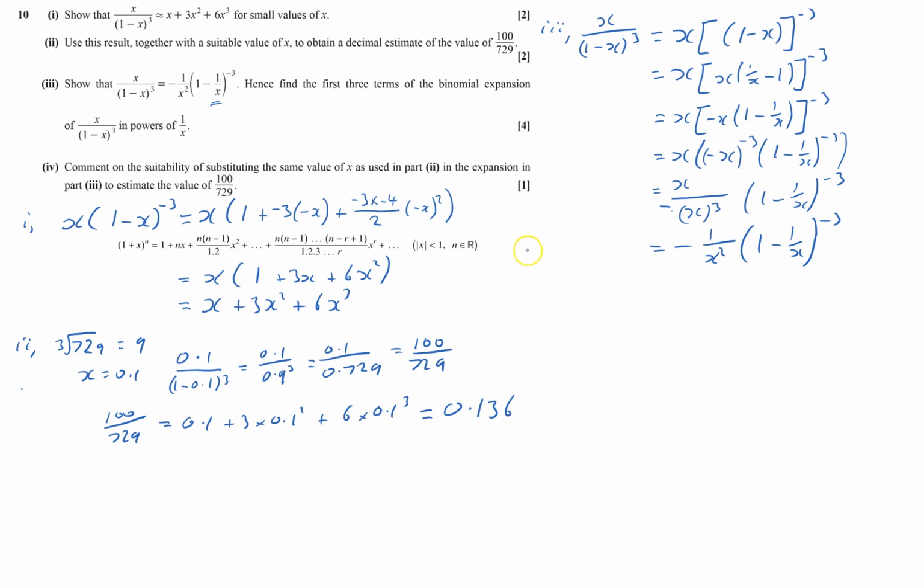Then use binomial expansion, that bit there. So that's going to give us equal to minus 1 over x squared.